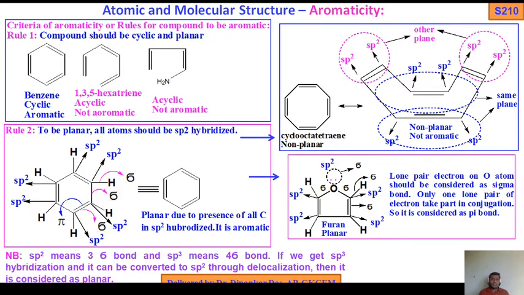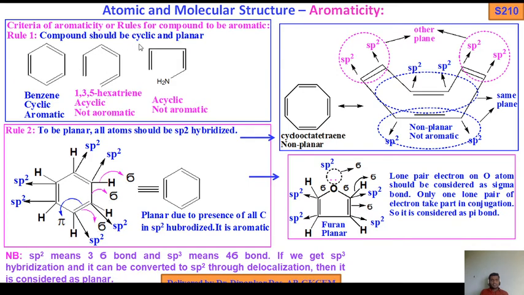So first, the criteria of aromaticity, or the rules for a compound to be aromatic. Rule 1, criteria of aromaticity: compounds should be cyclic and planar. Compound should be cyclic, so this one is cyclic, benzene. This is acyclic. There is no ring closure, this is not a cyclic system.